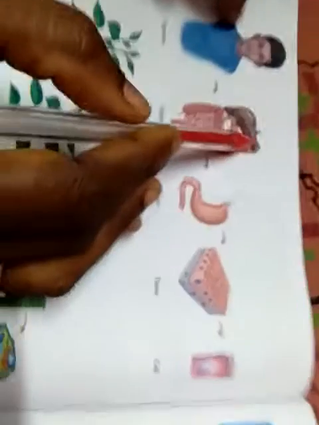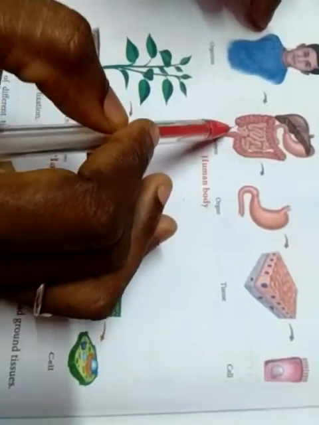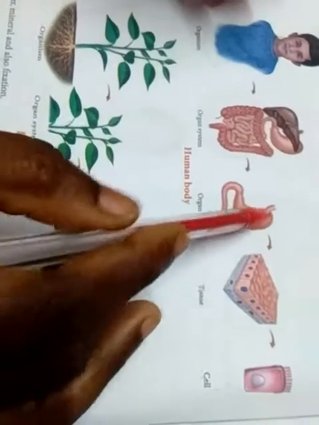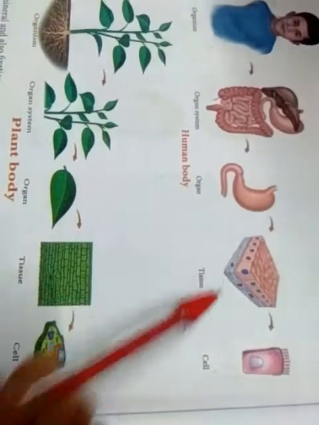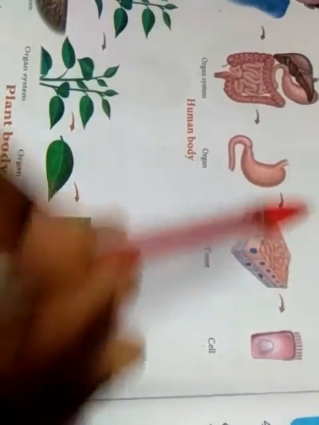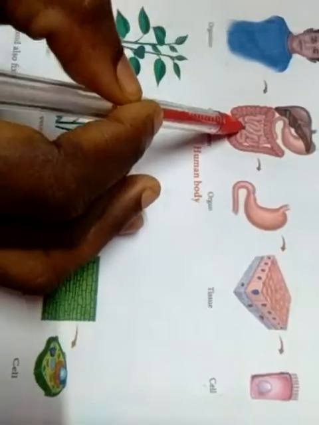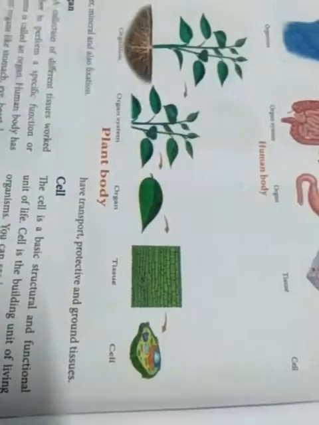You see that the organism, so human is an organism. Organ system: you see the stomach, small intestine and large intestine, liver, pancreas. So the stomach is an organ. Tissue, this is the tissue; tissue is your muscles. Cell, this is the cell. The cells make tissues, organs, organ systems and the organism. Finally, it creates the organism. This is the human body.